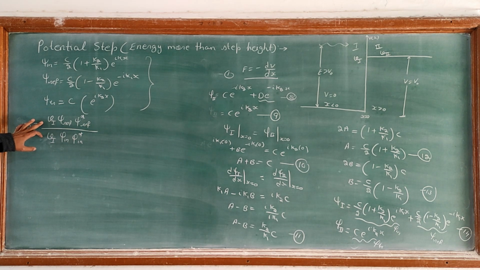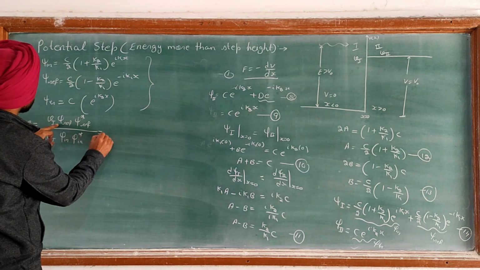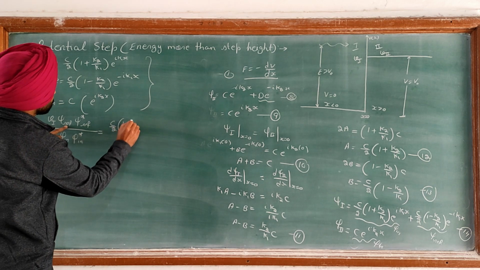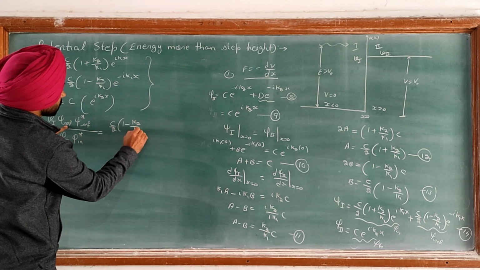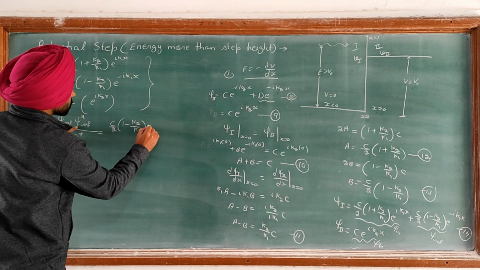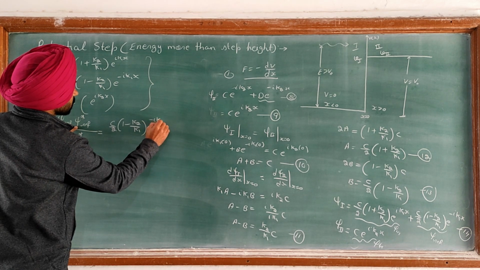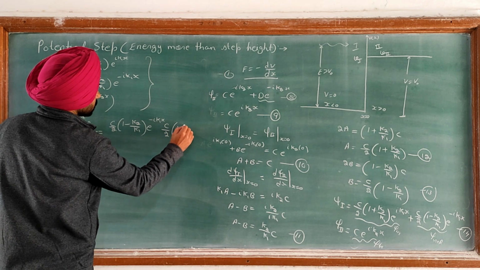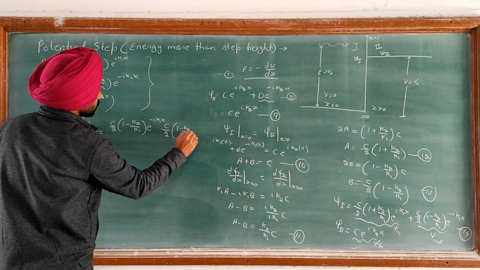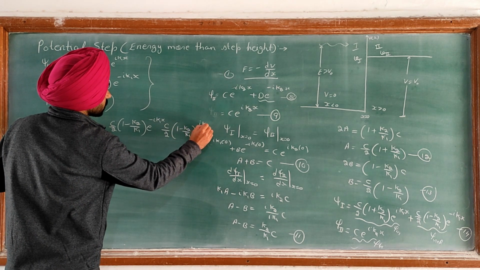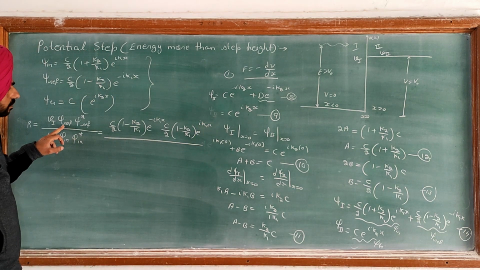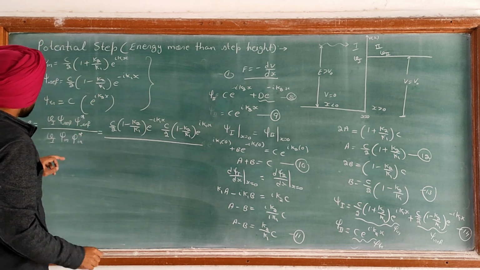Now we will substitute the values. So v1 is cancelled, and psi reflected is C/2 (1 - k2/k1) e^(-iota k1 x) times C/2 (1 - k2/k1) e^(iota k1 x), because psi star is the complex conjugate of psi, so I have replaced iota with minus iota in this expression.